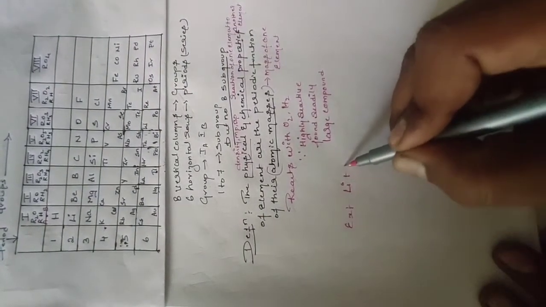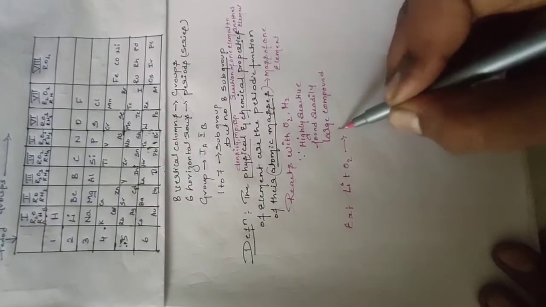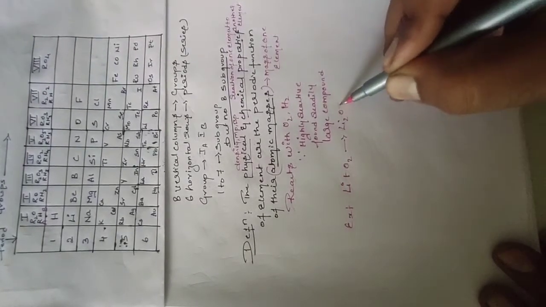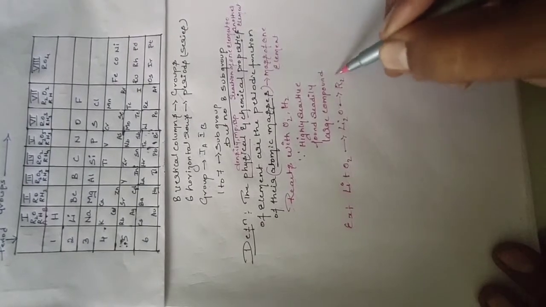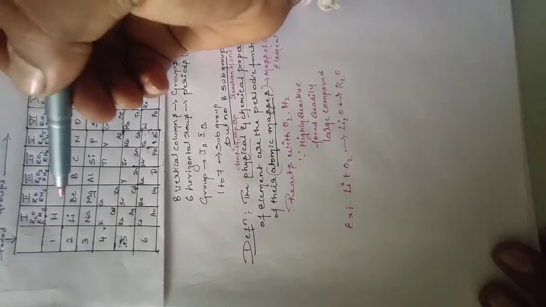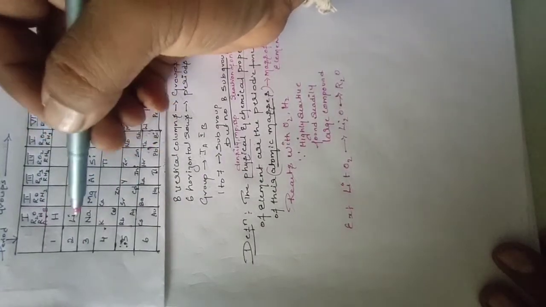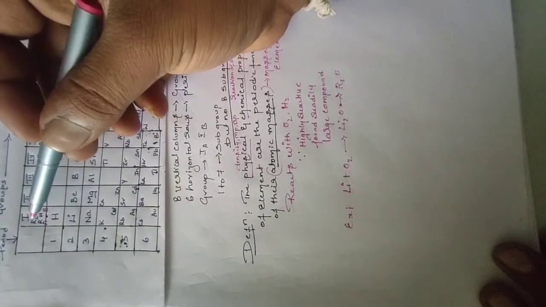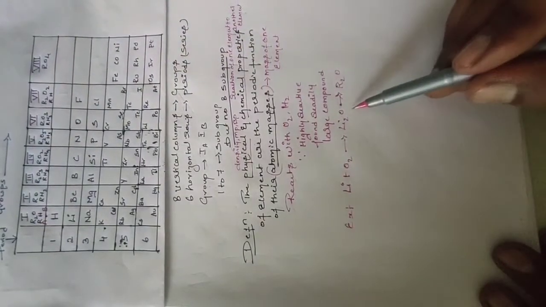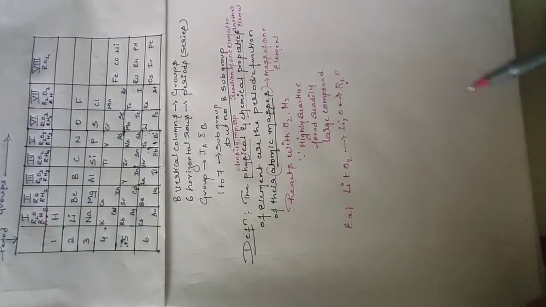lithium reacts with oxygen, it gives lithium oxide. We can write it as R2O, correct? No? For that only in the periodic table I have written R2O. All these group elements, if they react with oxygen, give the general formula R2O. Like that form only I have written here, R2O. Okay, you can write another one, that is